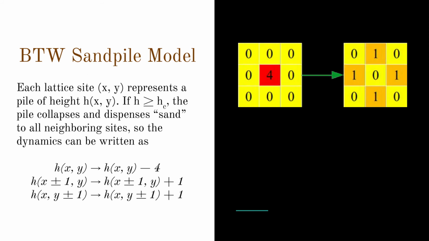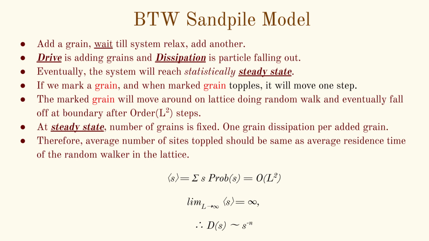It is easy to see that the conservation of sand grains in the BTW model implies that on adding a single grain to a stable configuration in the steady state, events involving many topplings must occur with significant probability.